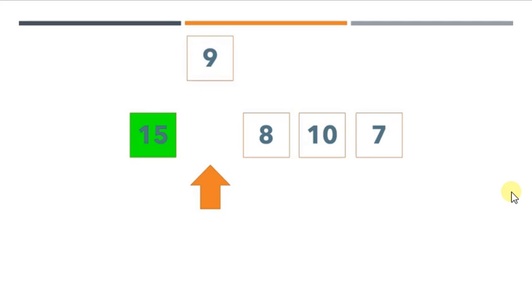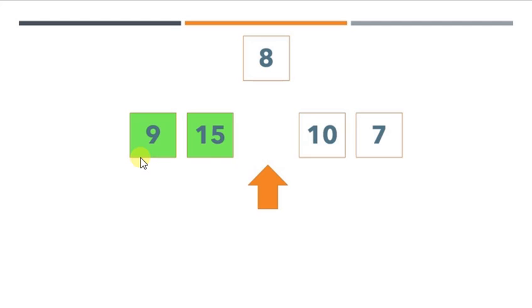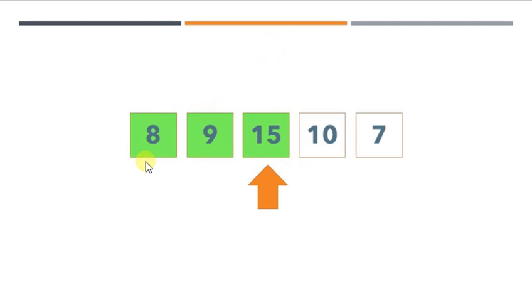9 is considered, the second element is considered, compared with all the elements to the left. Here I have only one single element, so it's compared with 15. Since 15 is bigger, shift it and insert the 9 in its exact location. Cool. Now take another element from the unsorted part. The element at index number 2 is 8. 8 is compared with 15 and 9. When I compare 8 and 15, 15 is bigger, shift it. Then comes the 9, 9 and 8, 9 is greater, so shift it. And then insert the 8 exactly in its right position.